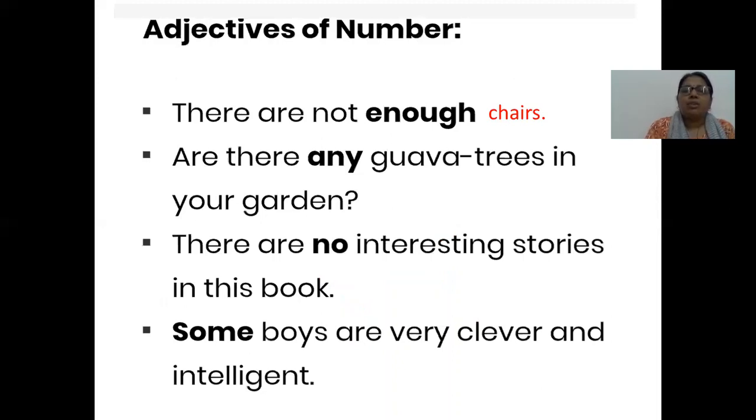Now adjective of number: There are not enough chairs. Are there any guava trees in your garden? There are no interesting stories in this book. Some boys are very clever and intelligent. So here chairs, guava trees, stories and boys are countable. We can count them. So these are the examples of adjective of number.